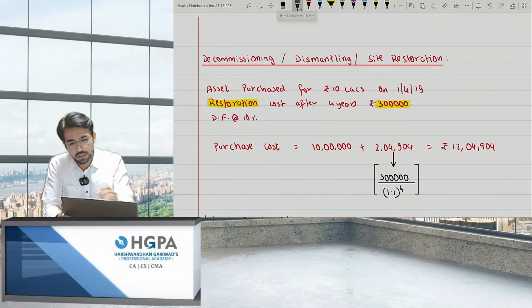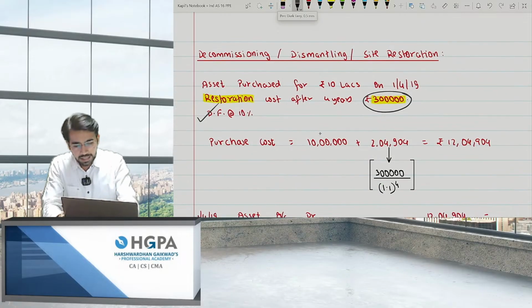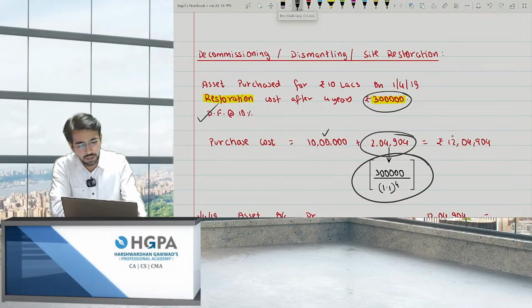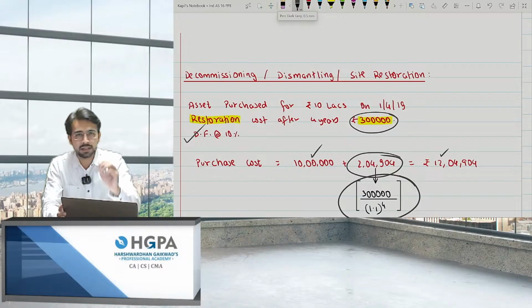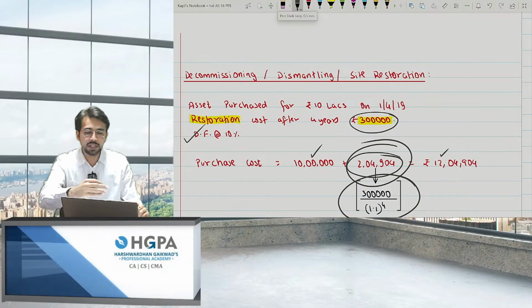So what I have to do is take this at the present value. The discounting factor is given as 10%. So I have to give 10 lakh rupees plus 2 lakh 4,904. That is nothing but the present value of the dismantling or decommissioning cost. The total asset value will be 12 lakh 4,904. Now please tell me, did you pay this 10 lakh? The answer is yes. But have you paid this 2 lakh 4,904? The answer is no.